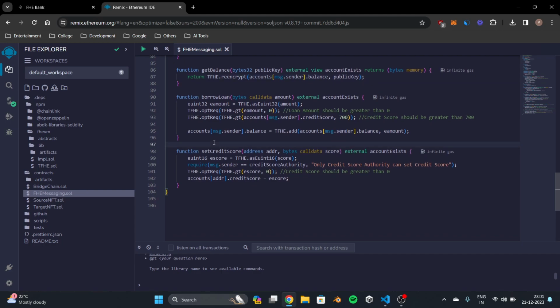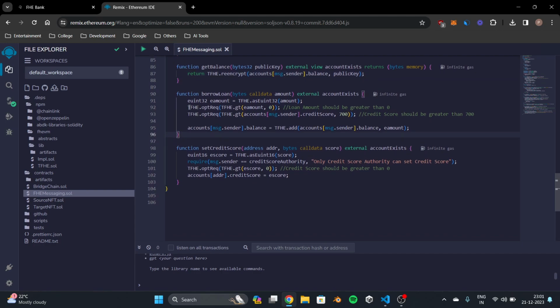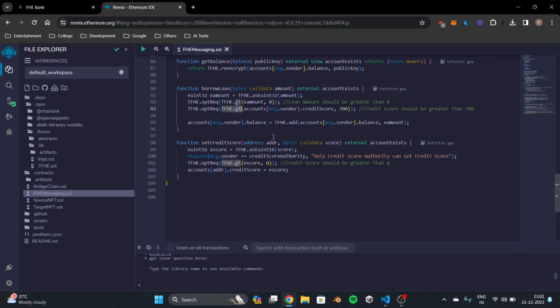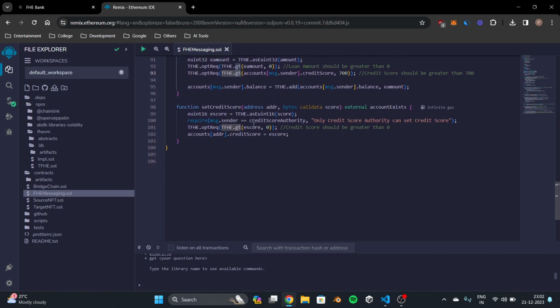Then we have the borrow loan function where we are checking if you have the eligibility. Basically, currently we are checking if your credit score is above 700. Again, we are doing it using the greater than function. We will only be comparing the value, but nobody would actually know what your credit score actually is. So if you're eligible, then we process the loan.